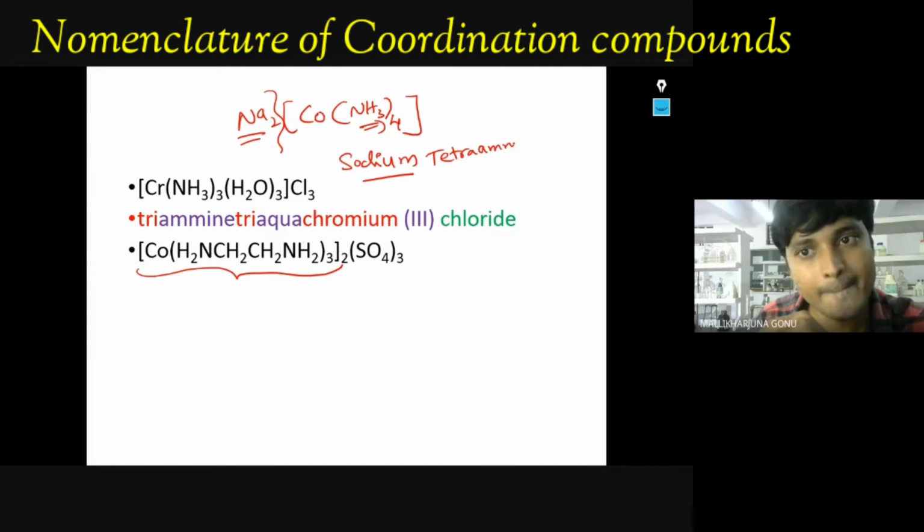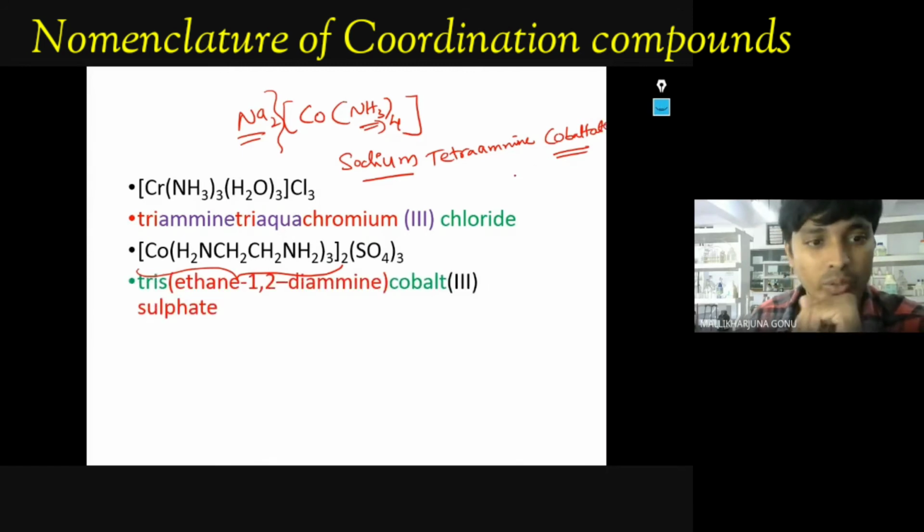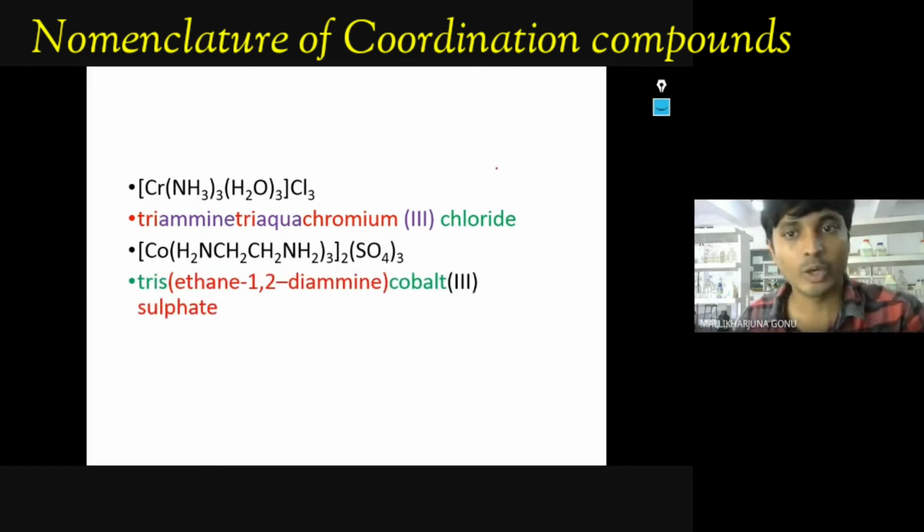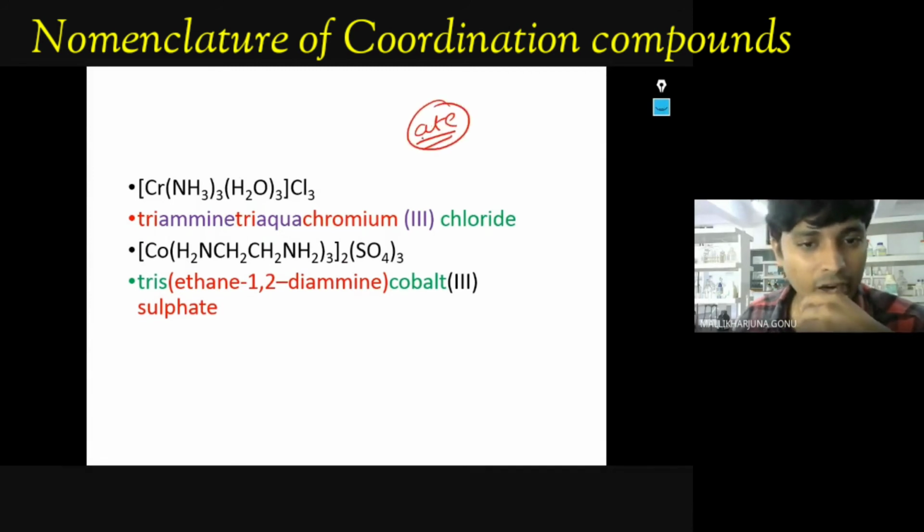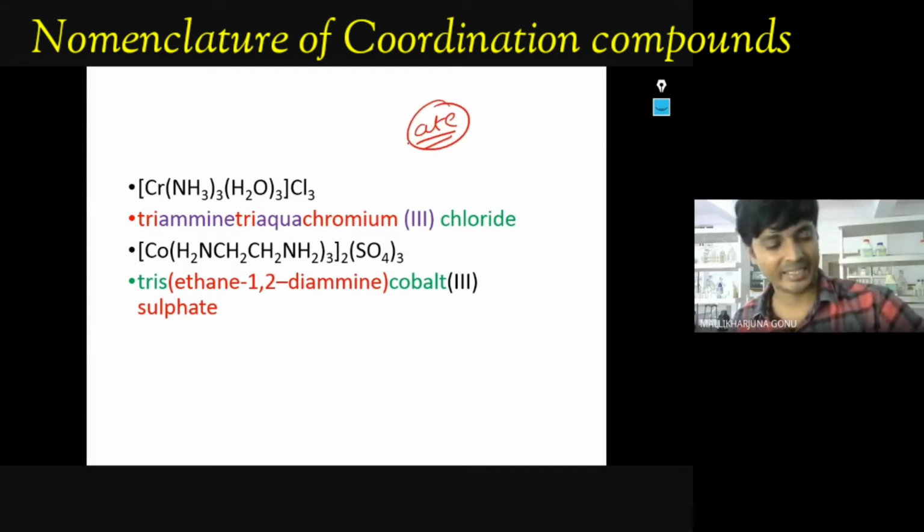Tetraammine cobalt. And here you should not write just cobalt. What you have to write? Cobaltate. Cobaltate you have to write. Because if it is in an anionic complex, to the metal you have to add the suffix -ate.